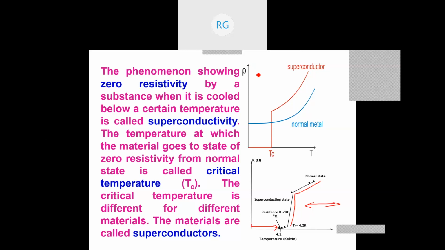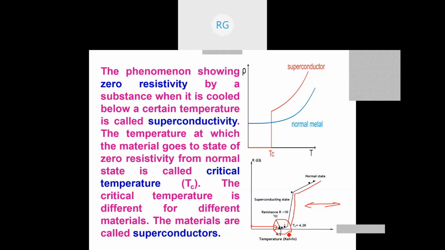Therefore, we have the normal state. Normal state means whatever state the material is in, that state is called the normal state, and below Tc we call it the superconducting state. But you see, the superconducting temperature Tc is not constant even for a given material. So it may be here, it may be here, it may be here, because the given material may contain impurities.